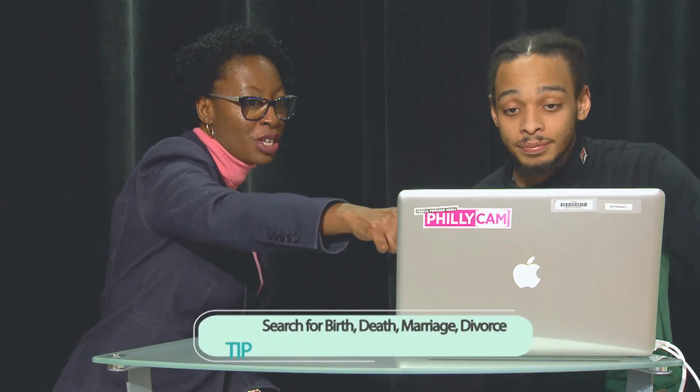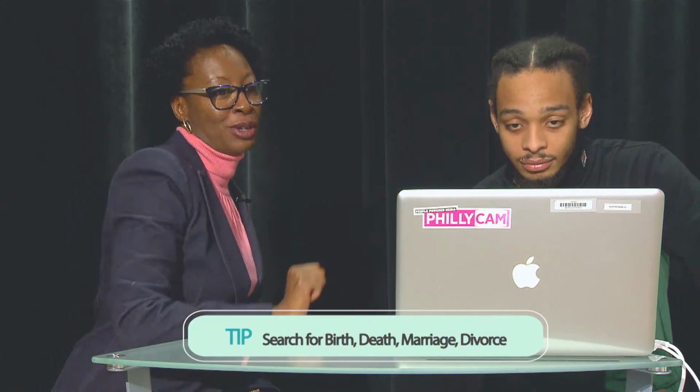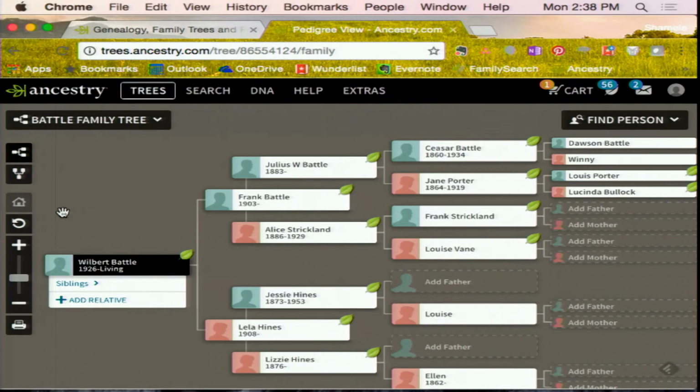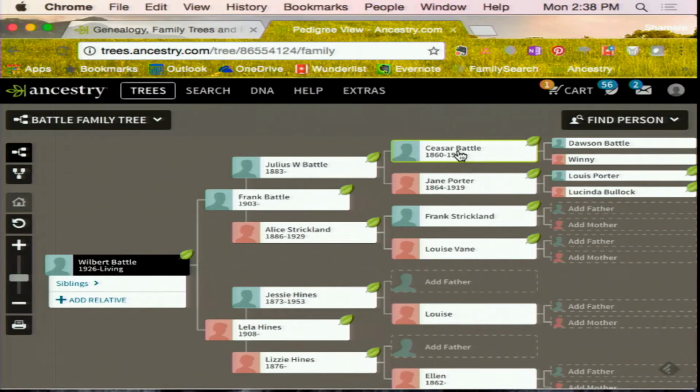Like you have all of these couples. You have Dawson and Winnie, Lewis and Lucinda, Caesar and Jane. So there's probably lots of marriage records on them. Yeah. So let's take a look at some of the marriage records that I was able to find on them. So select Caesar or Cesar, I don't know which one it is, and go to his profile.